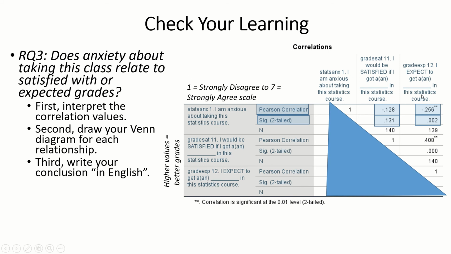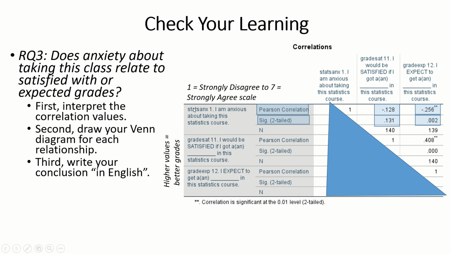And so what does this mean, though? What does this negative correlation actually mean? Scores go up on number 1 here, and scores tend to go down in the opposite direction on number 12 here. The stats anxiety item is positively worded, so I am anxious about taking the statistics course.